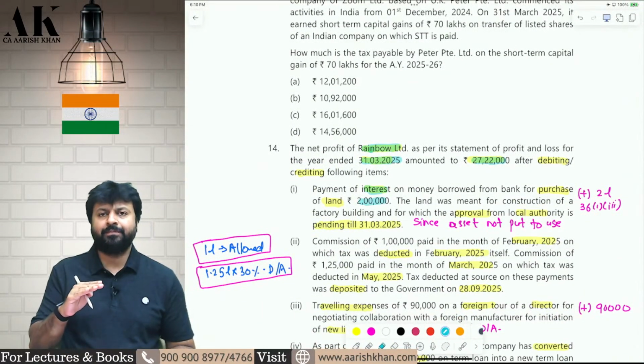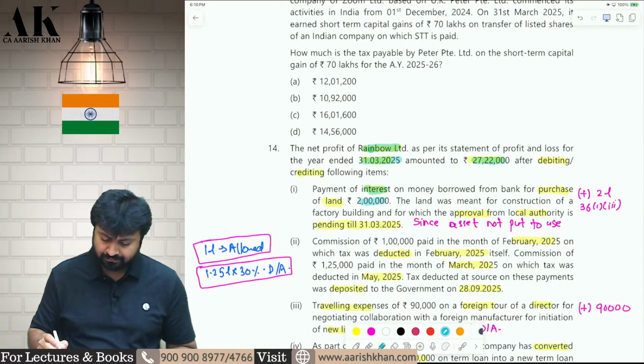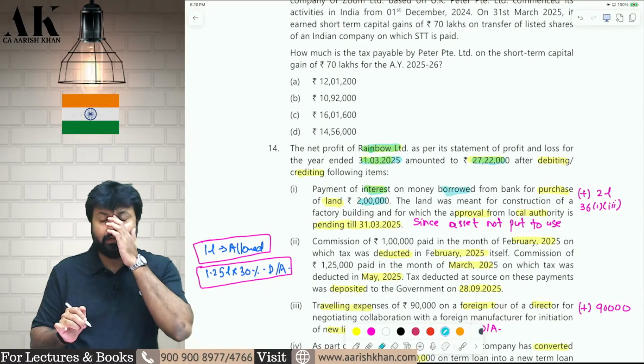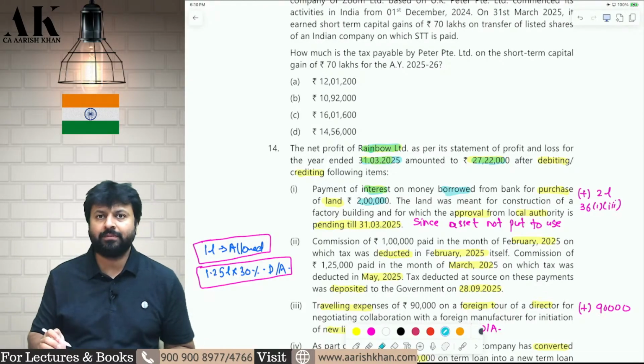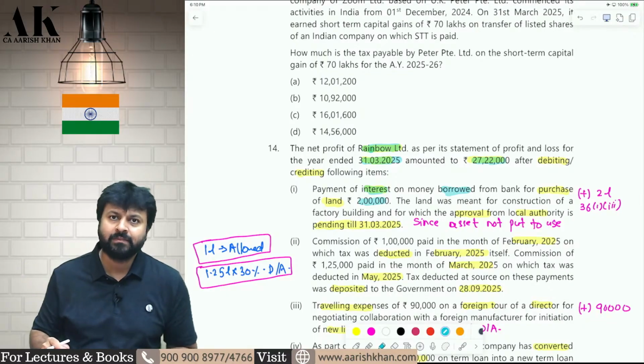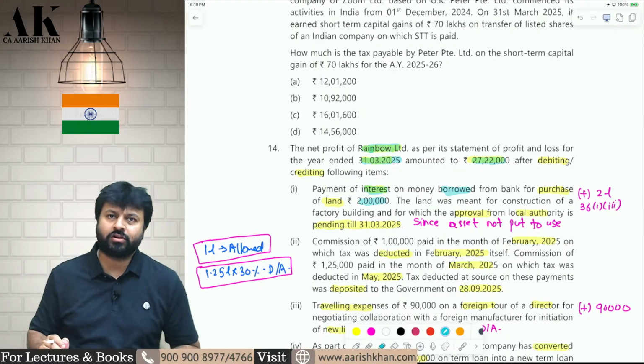Now, this interest is paid for what purpose? You have taken a loan. You have taken money to buy some land, and on that land, you are going to build a building. But that approval is not received. Therefore, the project is still under construction.